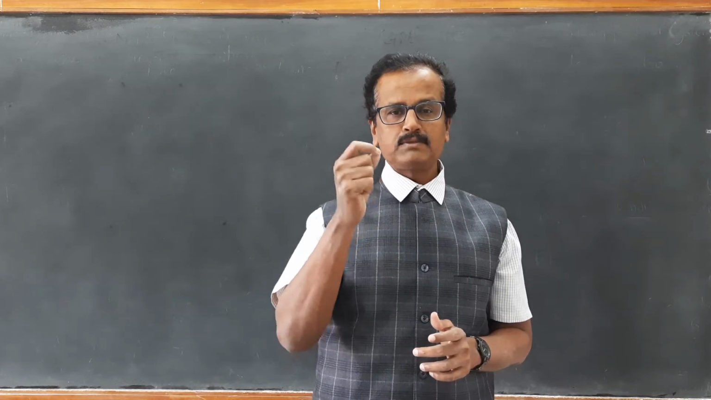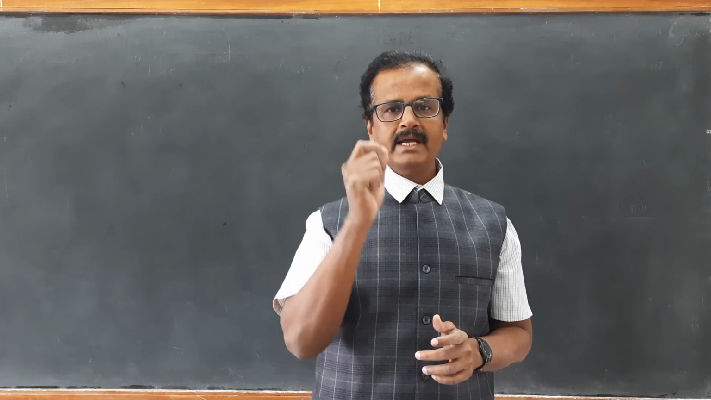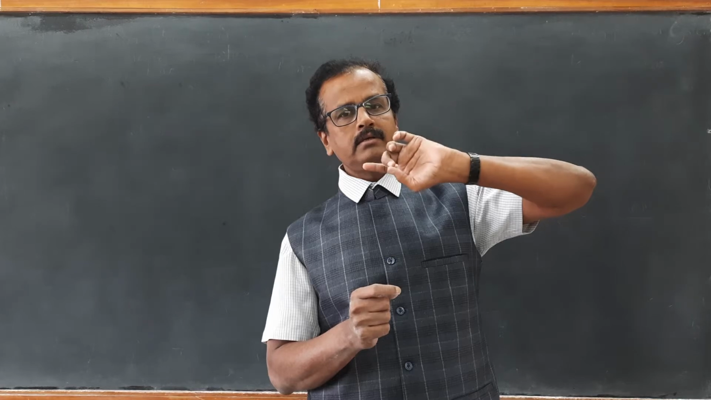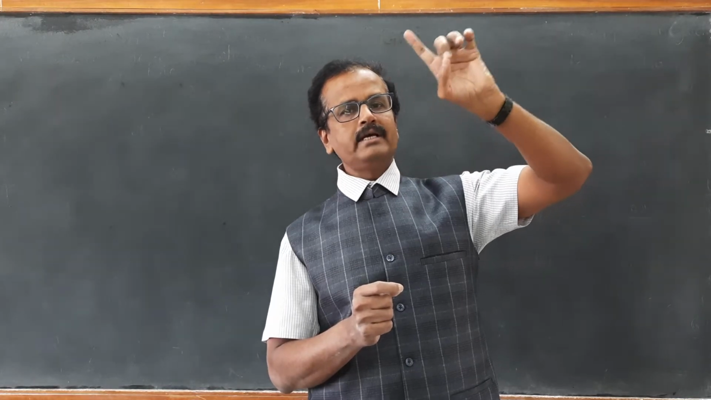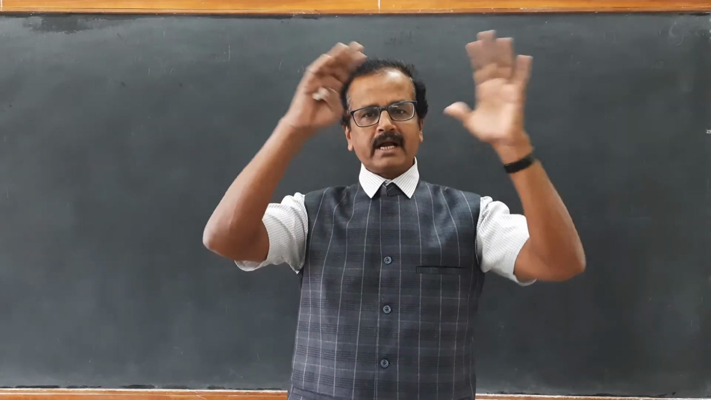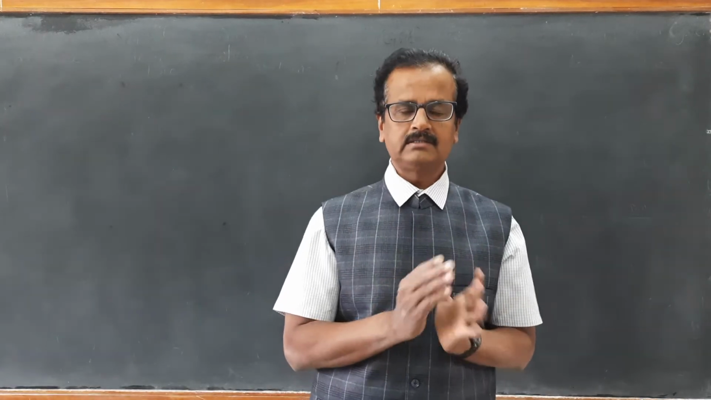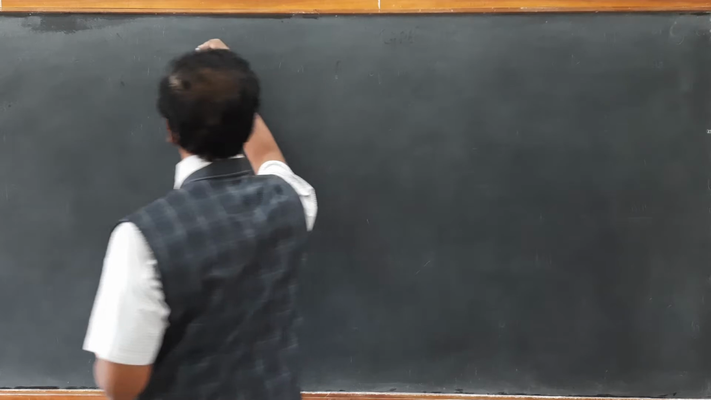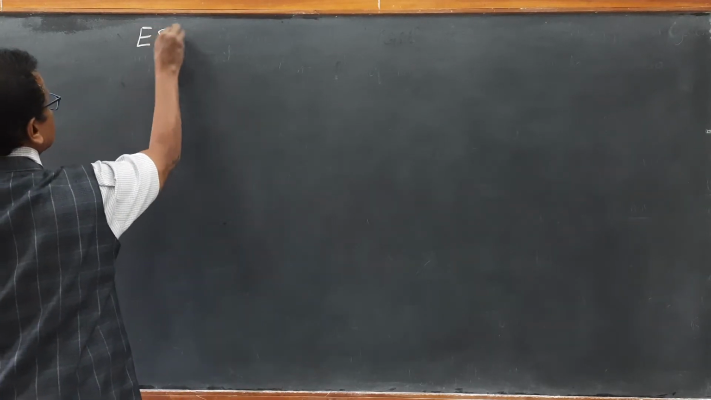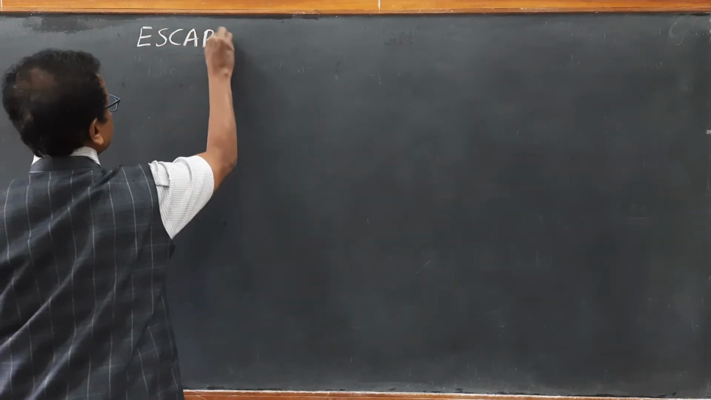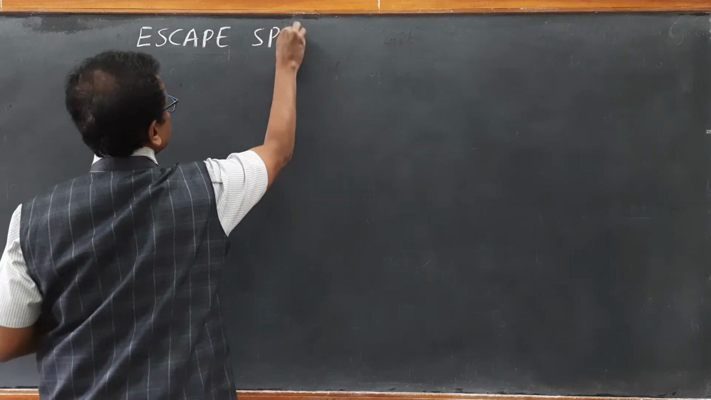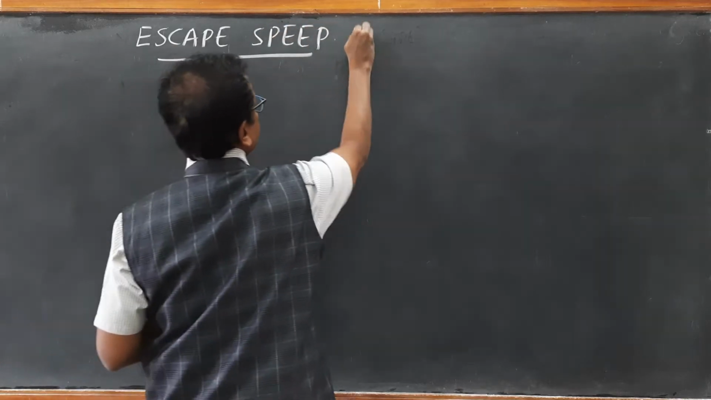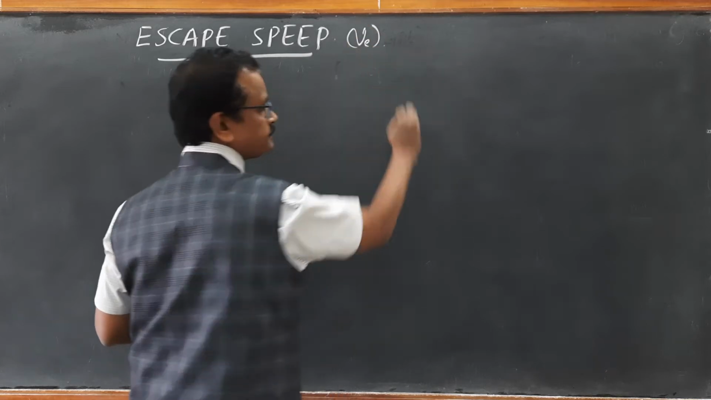What is the escape speed? The minimum speed to be given to a body so that the body just escapes from the gravitational attraction of the earth. That speed is called escape velocity or escape speed, which we can denote as Ve.